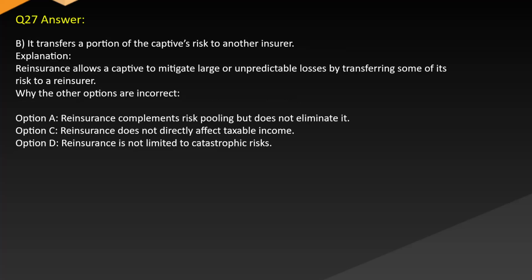Answer: B. It transfers a portion of the captive's risk to another insurer. Explanation: Reinsurance allows a captive to mitigate large or unpredictable losses by transferring some of its risk to a reinsurer, while the other options are incorrect. Option A. Reinsurance complements risk pooling but does not eliminate it. Option C. Reinsurance does not directly affect taxable income. Option D. Reinsurance is not limited to catastrophic risks.